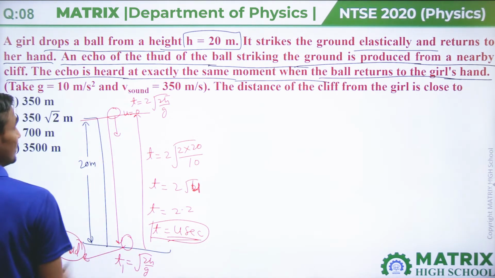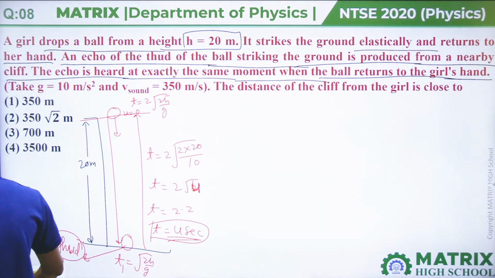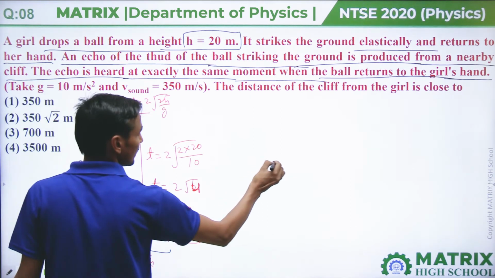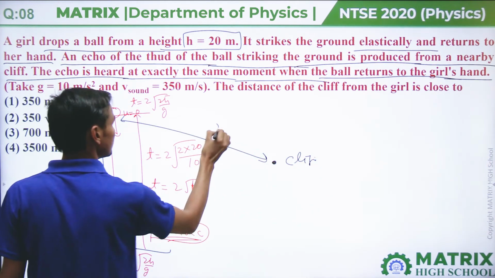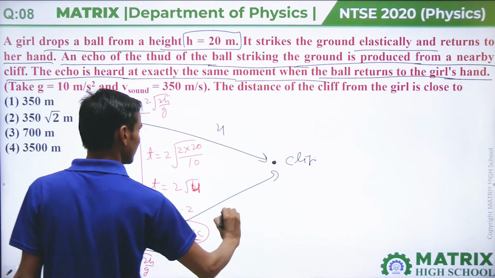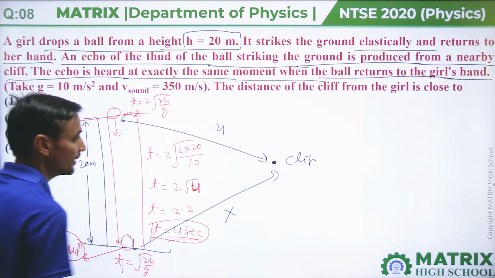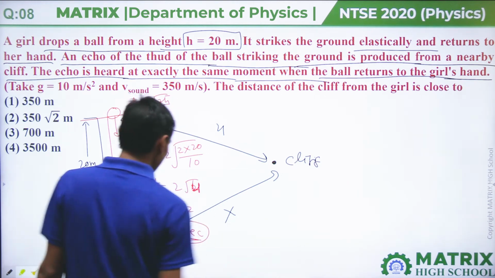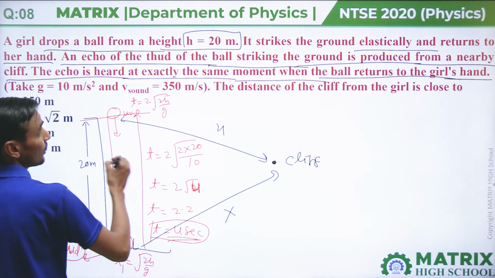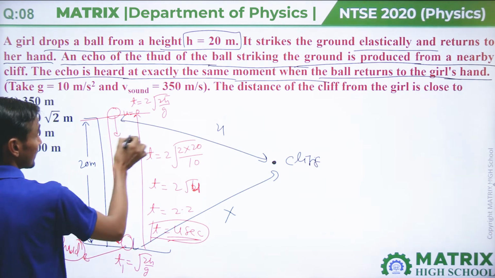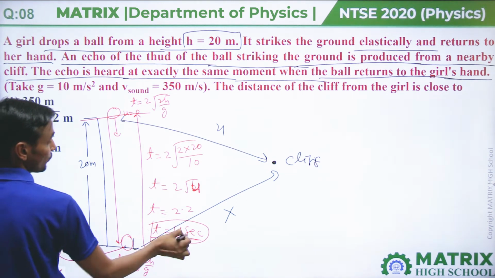And in this question it says that there is a cliff. Let's assume there is a cliff at distance x from this point, and the sound of the strike will take exactly 4 seconds.